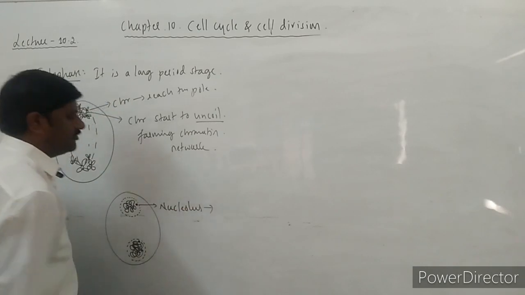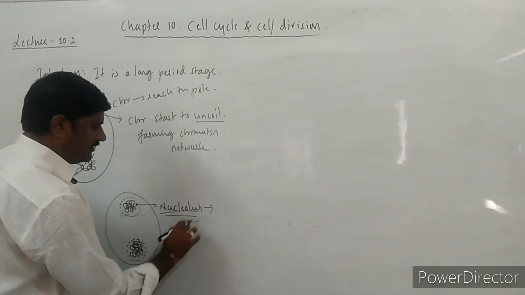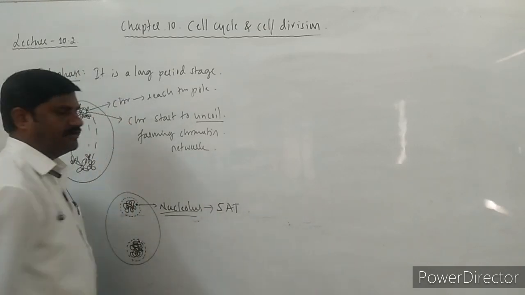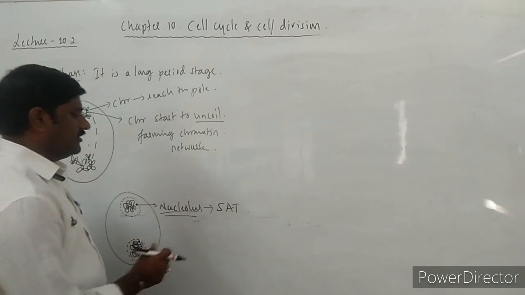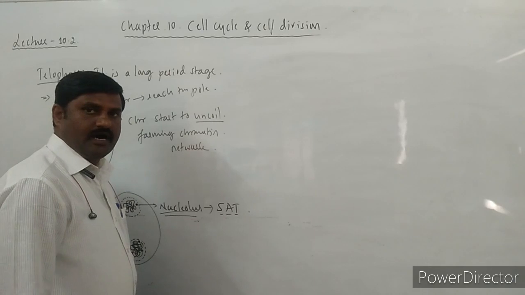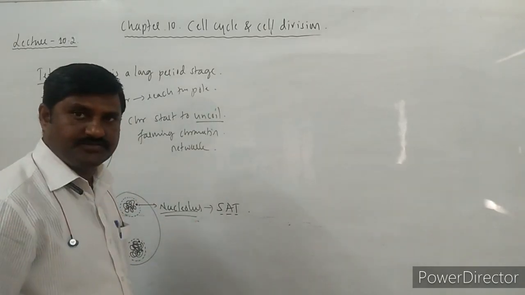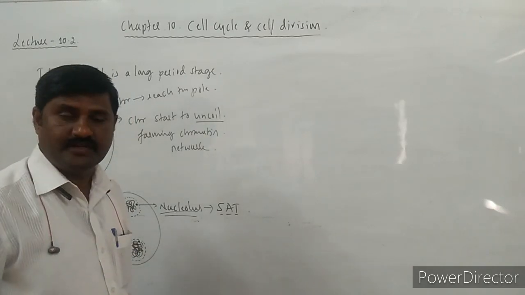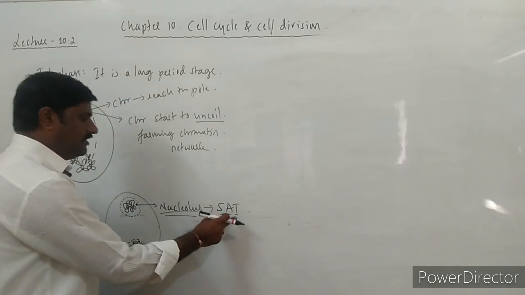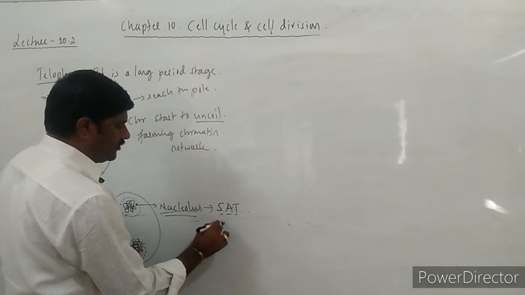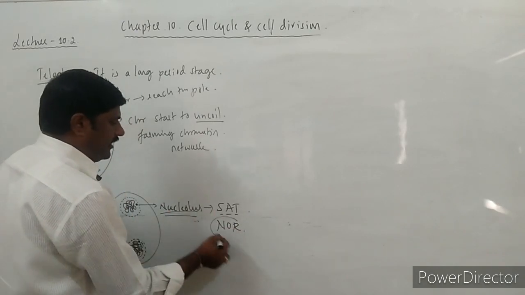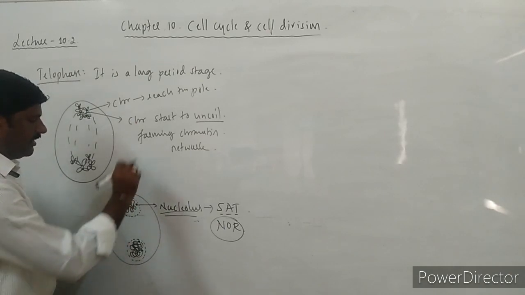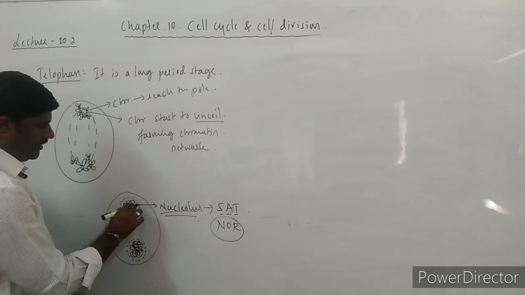Nucleolus also starts to form. How is this nucleolus forming? With the help of what kind of chromosomes, you know? With the help of the SAT chromosomes, right? These SAT chromosomes are usually present in 5 pairs in the case of human beings. Already I have mentioned the names also: 13, 14, 15, 21 as well as 22. These SAT chromosomes have a nuclear organizer region. With the help of this, the nucleolus is formed over here, and after the reappearance of